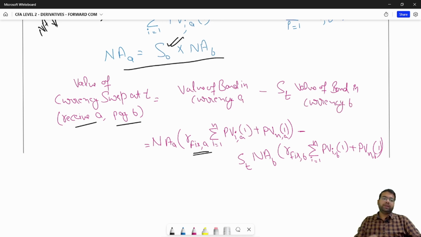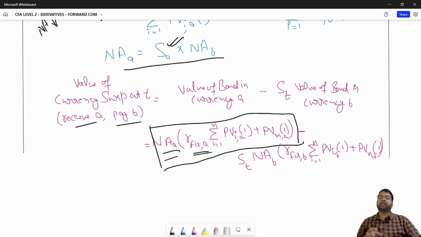Then I'll be adding the last present value factor, because at expiration I'll also be receiving the notional amount. Okay, so that present value factor is also added. It is multiplied by the notional amount in currency A. So this gives me this whole expression. It gives me the value of a fixed rate bond in currency A.